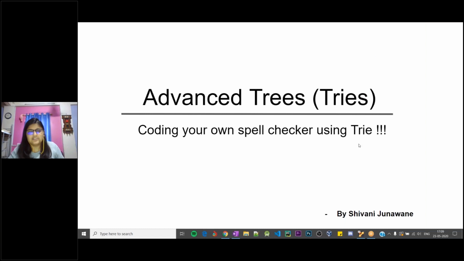Yeah, thanks, Kapil sir. So I'll get started with my session. I know the session topic was quite ambiguous, and when I said I'll be coding my own spell checker using try, what exactly will I be doing there? Before coding the spell checker, I'll be explaining what a try is, and a try is nothing but an advanced tree. So we'll look into all of that in today's session. But before that,